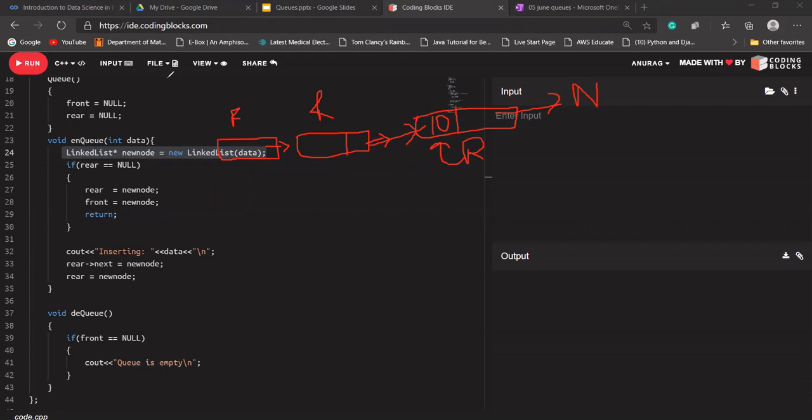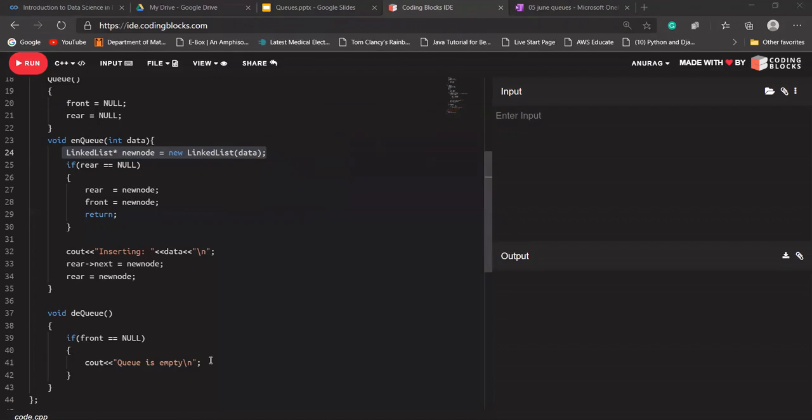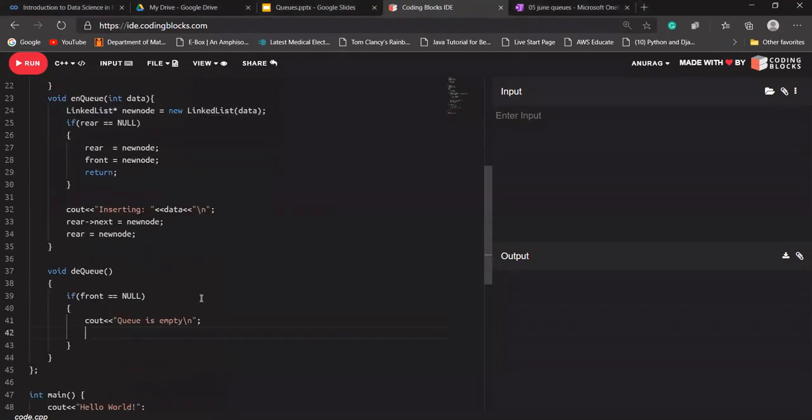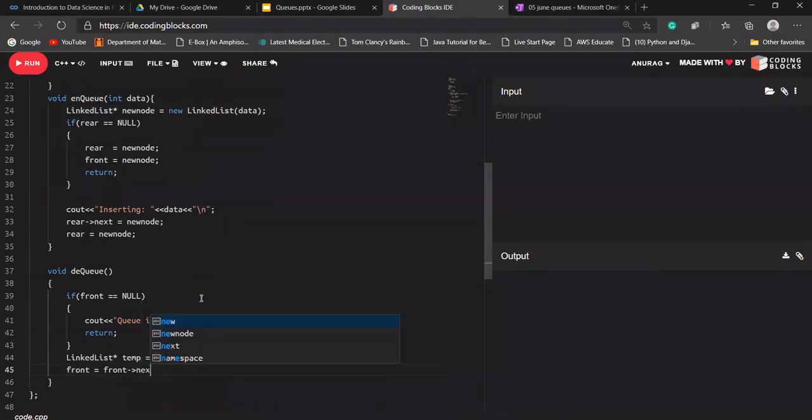Okay. Let's move to another. Come back to our function again. If our queue is empty, it should not do anything. It should just return from here. If it is not empty, what does it mean? Let's create a temp variable and store the value of front here and do front is equal to front's next. And delete that temp.